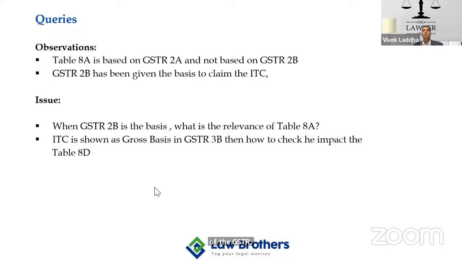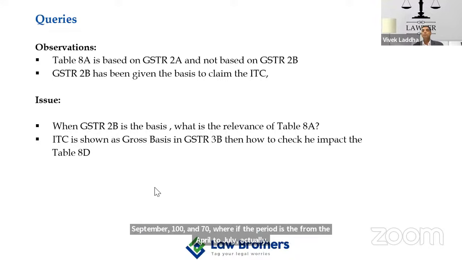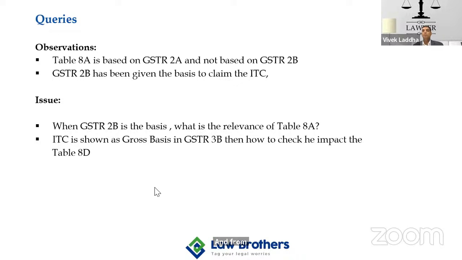Basically, if you bifurcate the implementation of Circular 170, the period is from April to July, and from 1st August Circular 170 was introduced. So you have to furnish the information in a manner similar to how you have filed the 3B, because whatever you file in the 3B, you cannot deviate from while filing the GSTR 9.